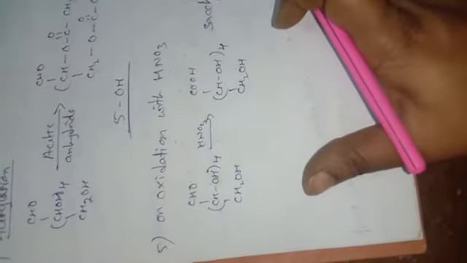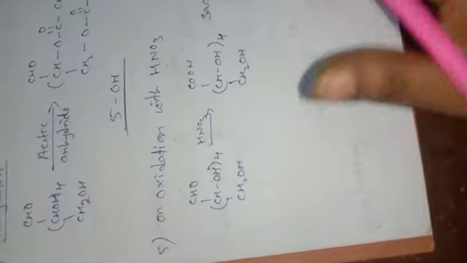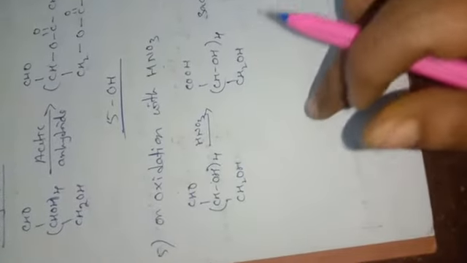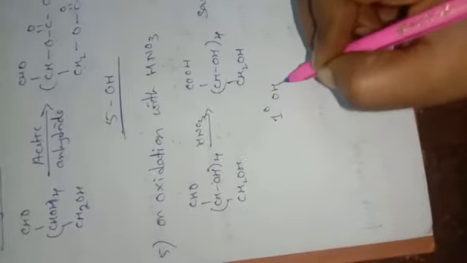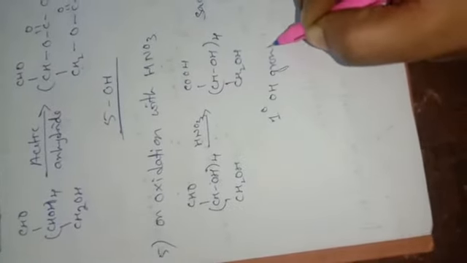So by this reaction, what did you understand? We understand that a primary OH group is present in glucose. So these are the five evidences for the structure of glucose. How we got this structure means these are the evidence.